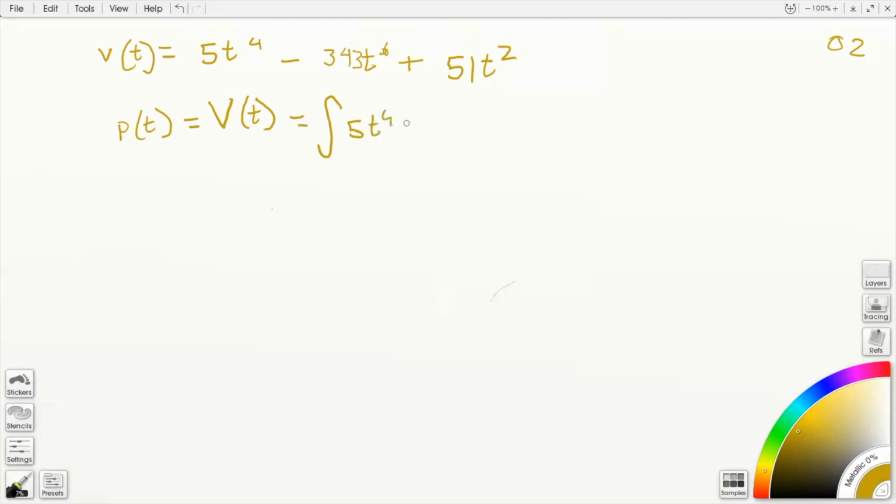5t^4 minus 343t^6 plus 51t^2, and do not forget the dt. It's very easy to forget that. Must emphasize, just as it's easy to forget the plus C, don't forget the dt, please. Or well, the d, whatever your unknown variable is, whatever you're integrating for.